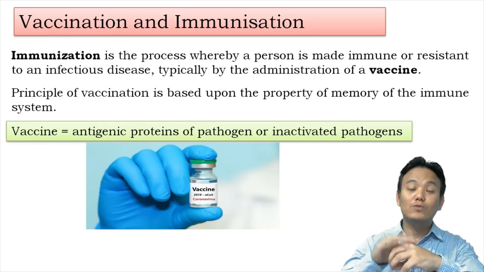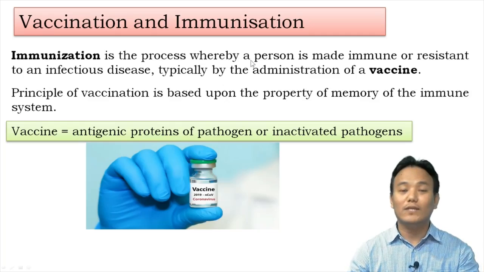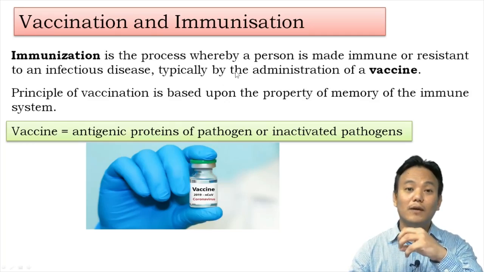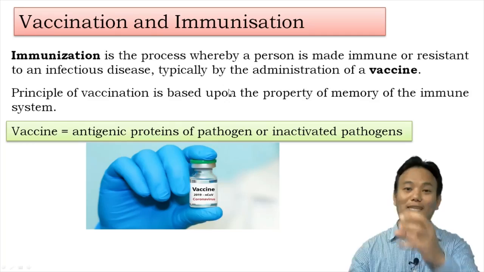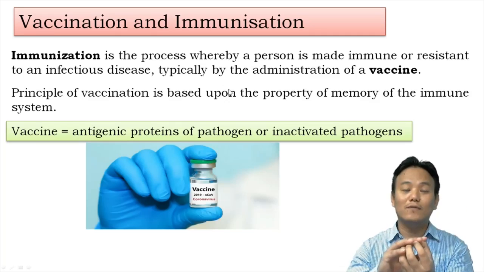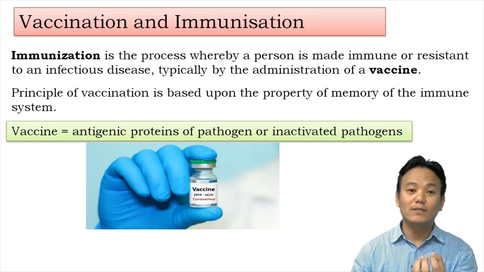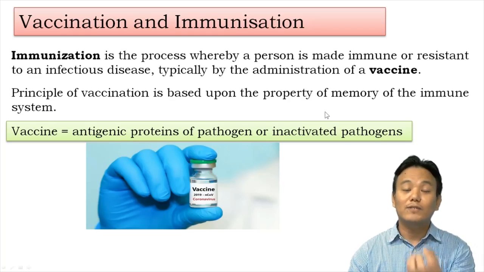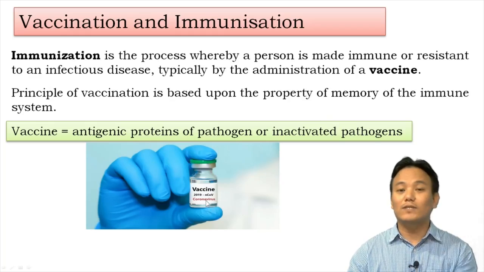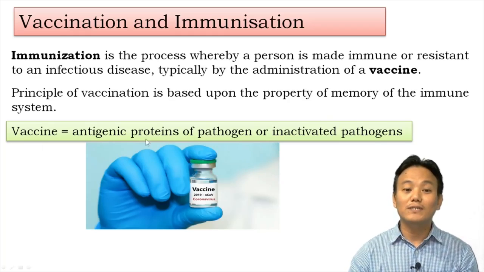And we can use those antigens in preparation of a vaccine for that particular pathogen. Or we can take the entire pathogen and make it inactive. Inactive means this particular pathogen can no longer cause disease, right? Such inactivated pathogens can be used in a vaccine. Okay, so a vaccine contains antigenic proteins of the pathogen or inactivated pathogens themselves.